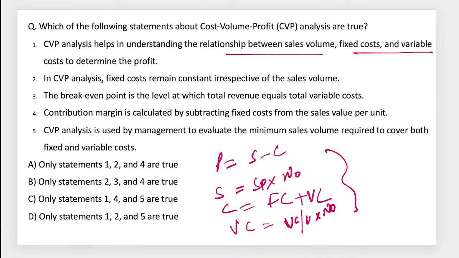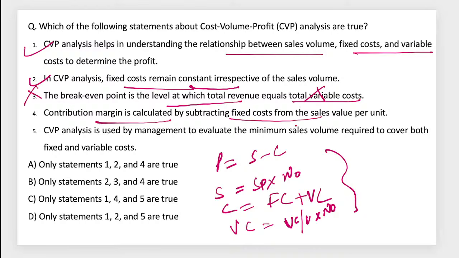Very simple one. Now the first statement, about the relationship among these: fixed costs remain constant irrespective of sales volume. This is the assumption, true. The break-even point is the level where total revenue is equal to total cost, not only variable cost. Contribution margin is calculated by subtracting the fixed cost from the sale value of the unit? No, sorry. How do we calculate contribution? Contribution is equal to selling price minus variable cost, right?